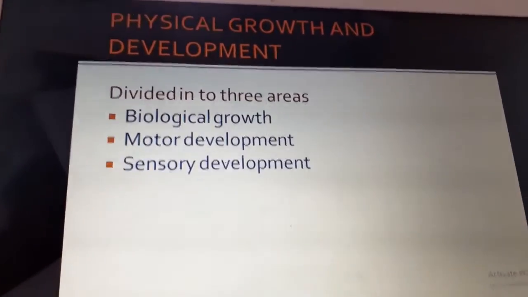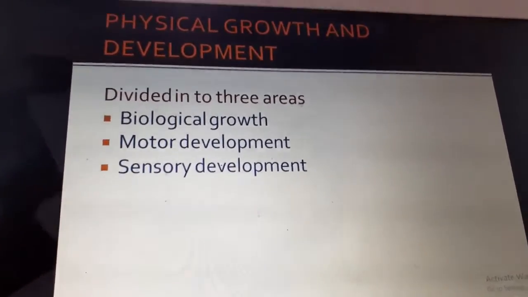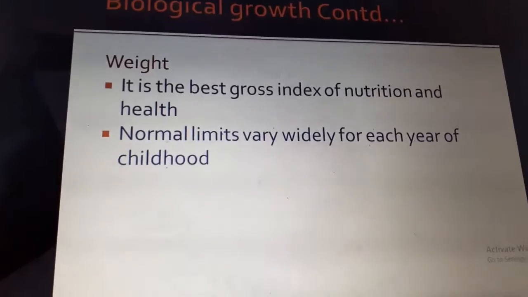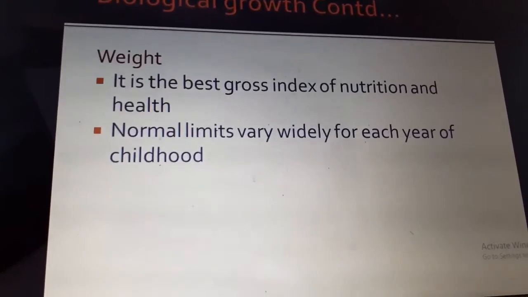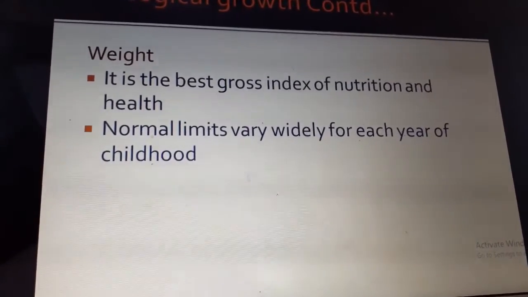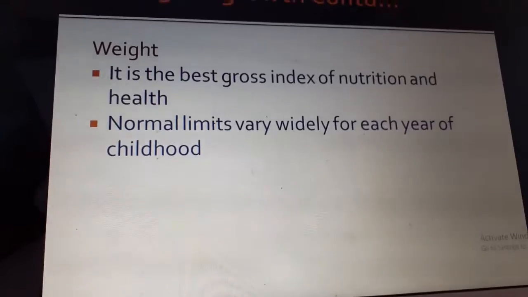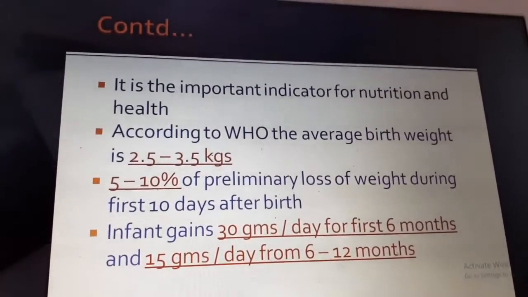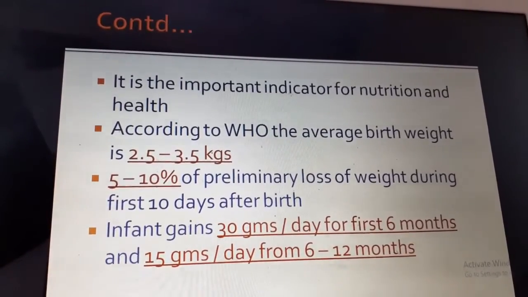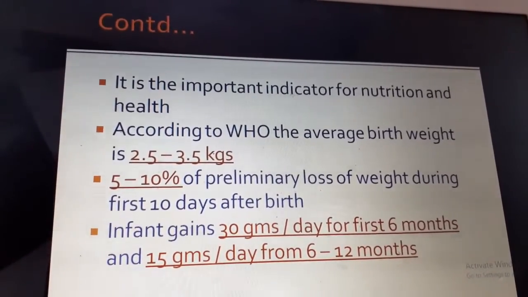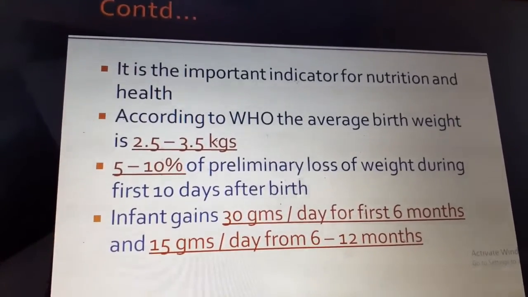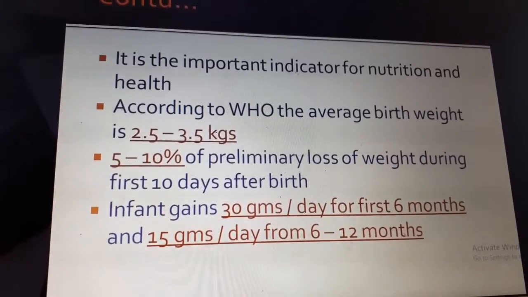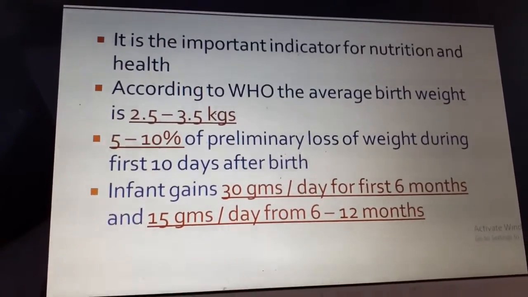Physical growth and development can be divided into biological growth, motor development, and sensory development. First one, biological growth, where we have index of nutrition and health. Here the normal limits vary for each year of childhood. Weight is a very good indicator for nutrition and health. According to the WHO, the average birth weight for an Indian child should be 2.5 to 3.5 kg, and a 5 to 10% preliminary loss will be there in the first 10 days of life.